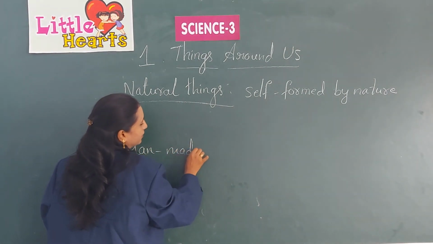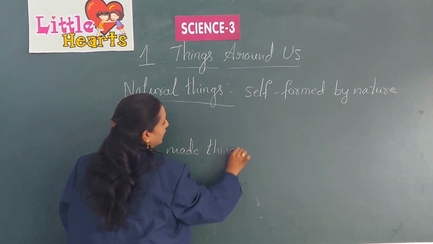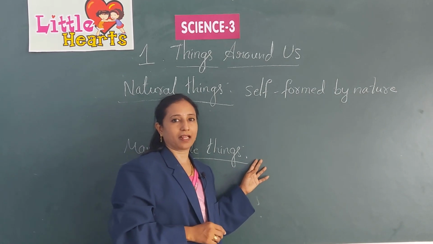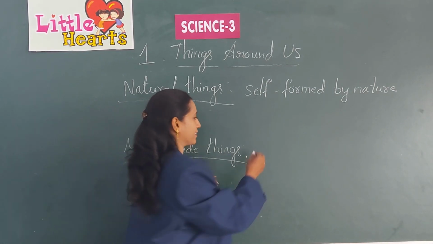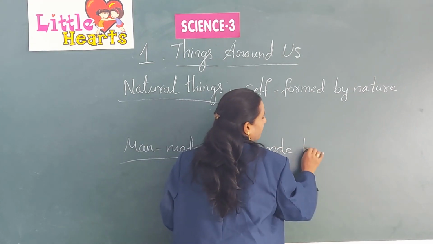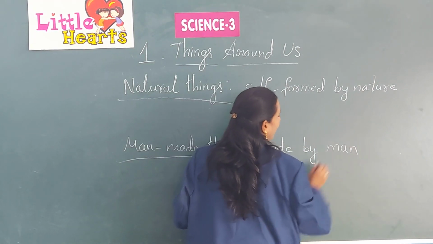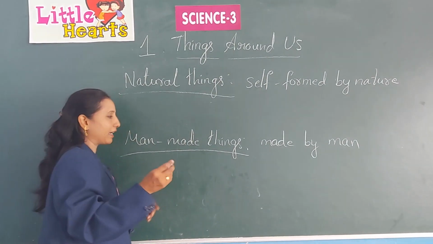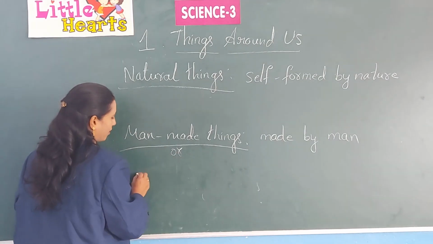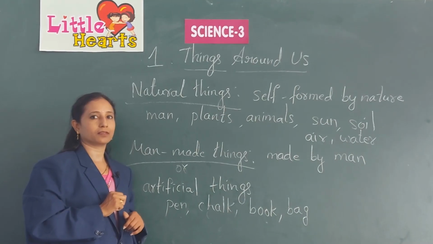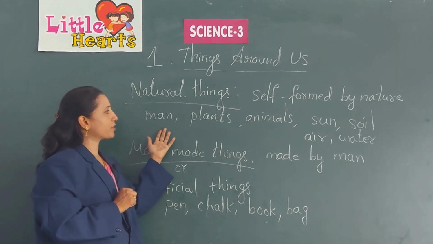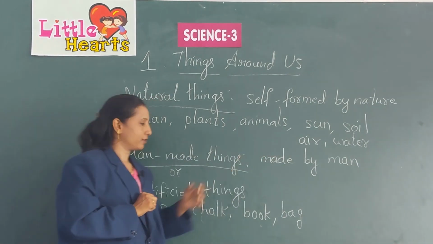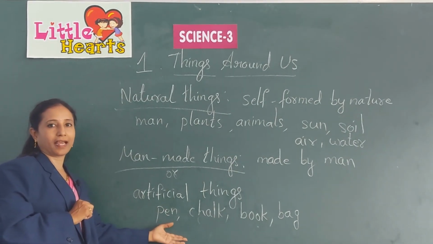Man-made things. The things which are made by man are man-made things. These man-made things are also known as artificial things. So, most of the natural things have life and few natural things don't have life. And all the man-made things don't have life.